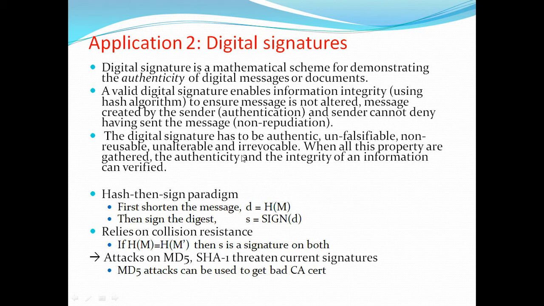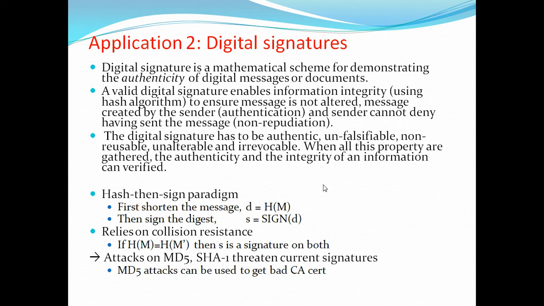So a digital signature has these properties: authentic, unfalsifiable, non-reusable, unalterable and irrevocable, so that the integrity and authenticity of information can be verified. Actually, a digital signature is a method of creating a hash code, then encrypting it with some key, and that encryption also contains the user credentials. That is called a digital signature.